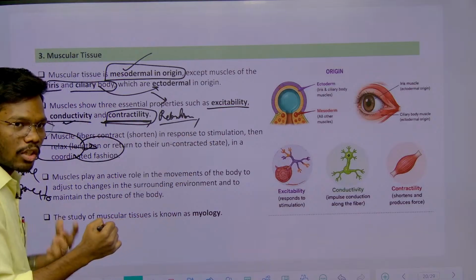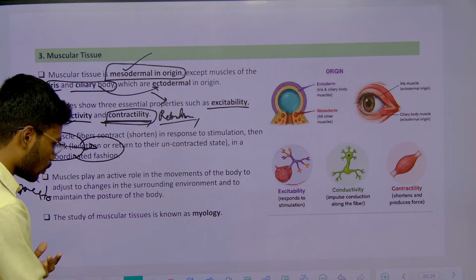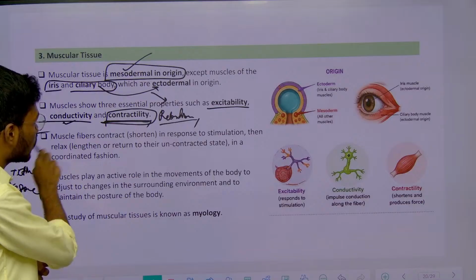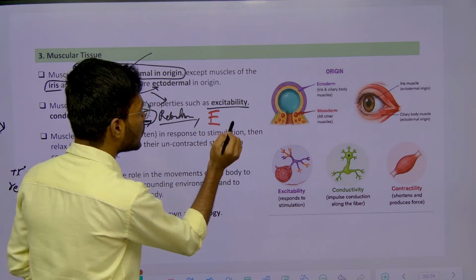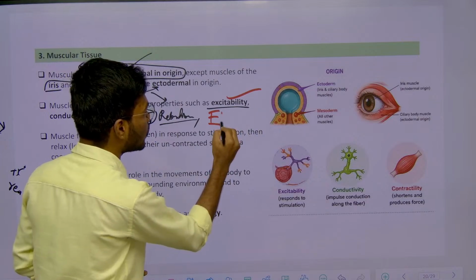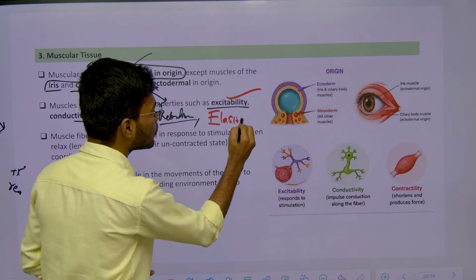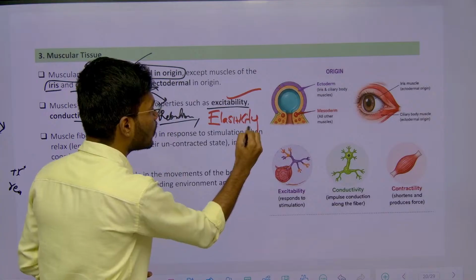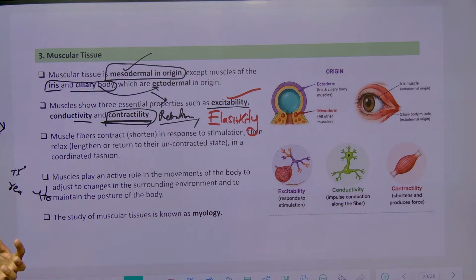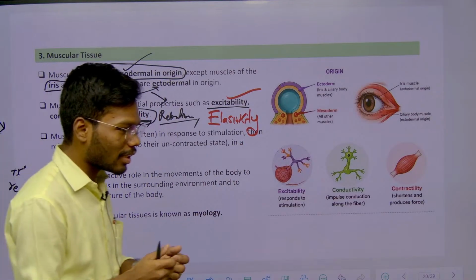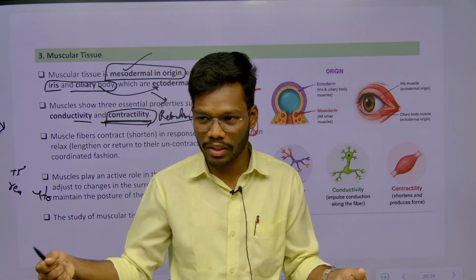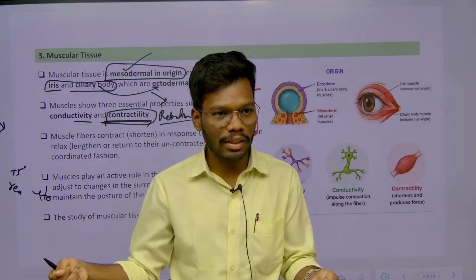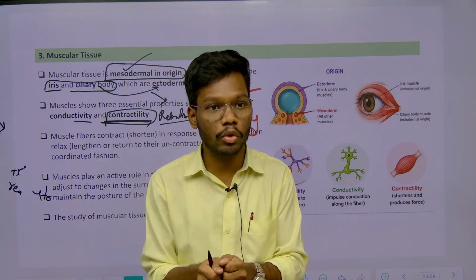So for this relaxation, another word they gave, which I didn't mention here, is elasticity. Elasticity is nothing but, for example, whenever you stretch a rubber band, after some time if you release the pressure, it will come back to its original position.